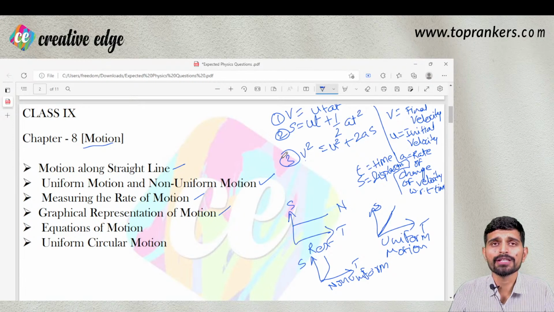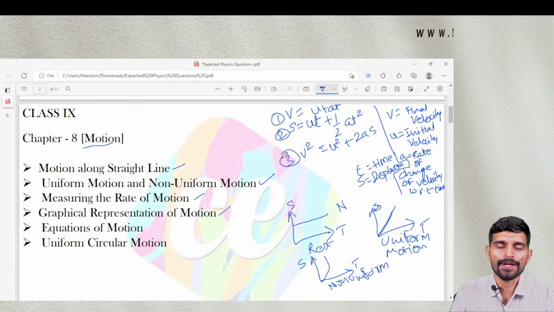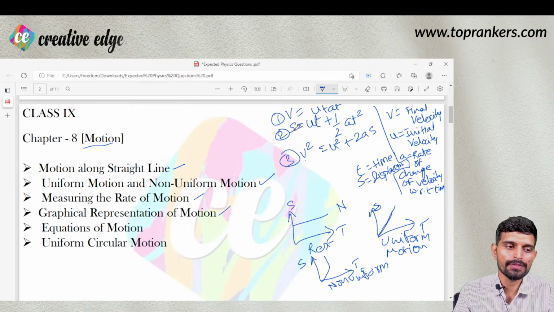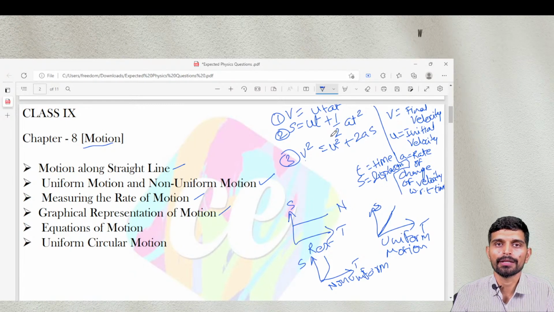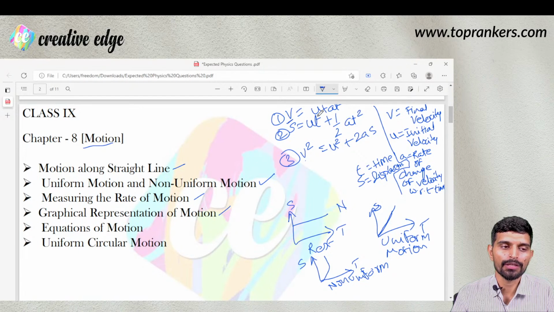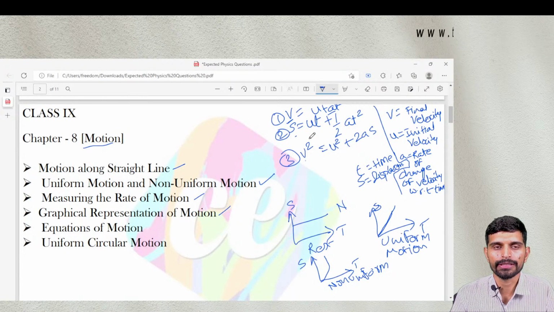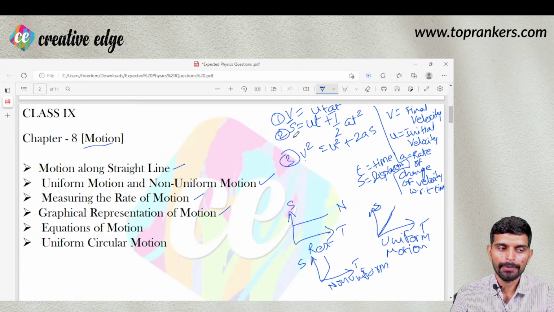You could be asked a very simple numerical, as we have seen in case of NATA second attempt, there were 2 numeric answer type questions where there were no options available. But based on these formulas you can calculate the unknown parameter and answer it, right? So velocity has units meter per second, acceleration has units meter per second square, displacement has units of meters, right? Instead of meters this could be kilometer and megameter, etc. Centimeters could also be there.